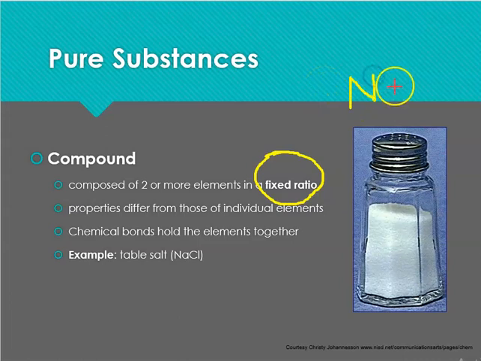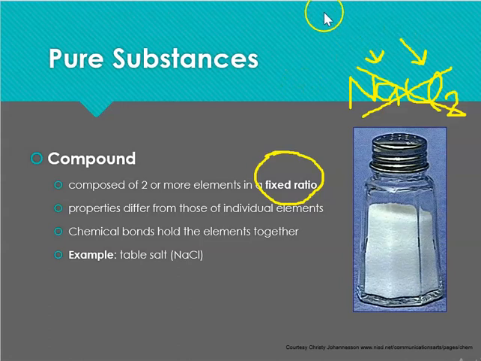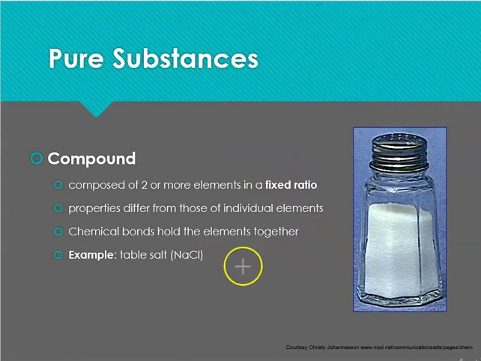For example, here we have table salt. We know that table salt is NaCl. So it is composed of one atom of sodium and one atom of chlorine. If we have NaCl2, this would not be salt because it has to be the fixed ratio. The properties differ from those of the individual elements. For example, in this case, table salt, sodium is a very reactive metal, and chlorine is a very poisonous gas.